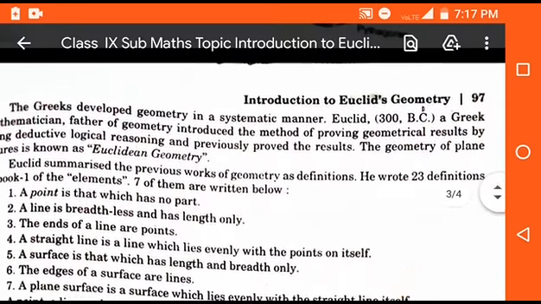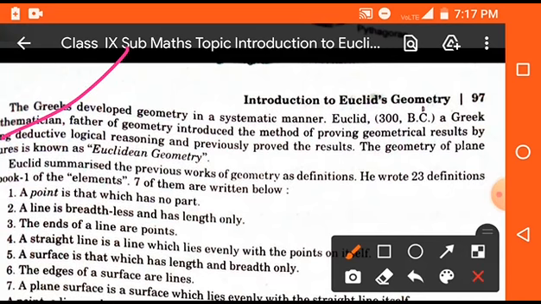Now students, the Greeks developed geometry in a systematic manner. That means the systematic way of describing geometry originated from the Greeks, and Euclid, a Greek mathematician who is also known as the father of geometry, gave some geometrical results with the help of theory, that means with the help of definitions, and he gave deductive logical reasoning.